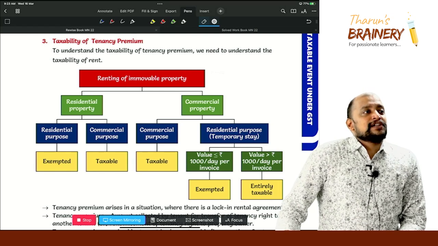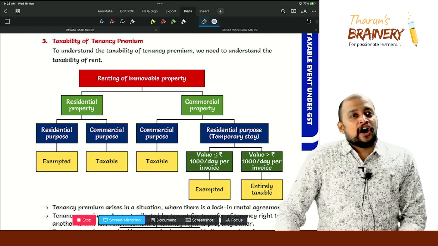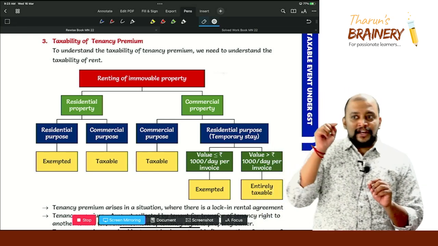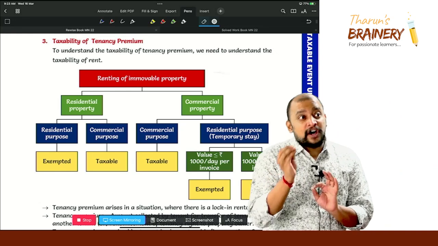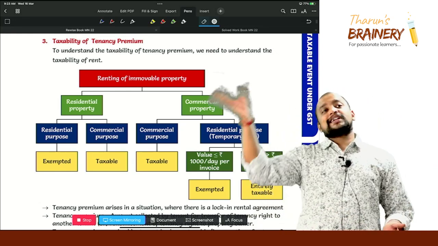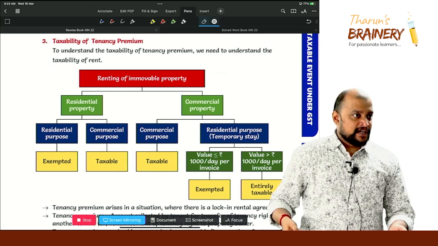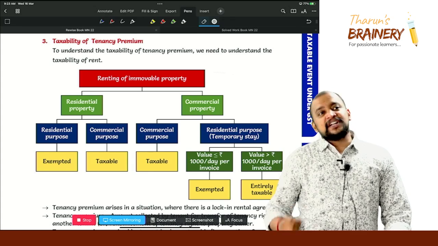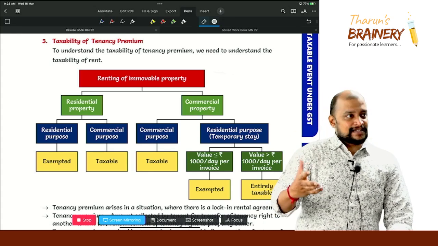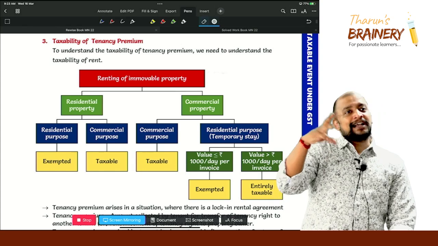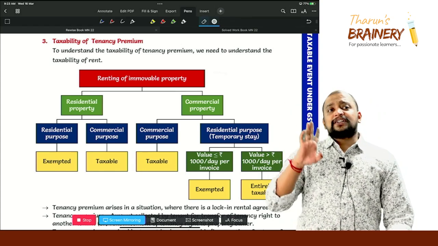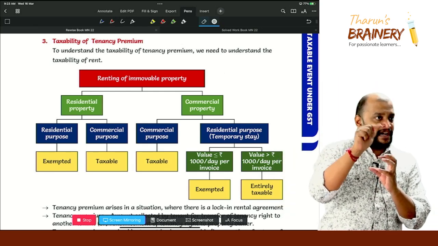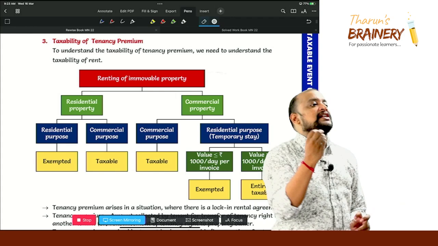Less than or equals to 1000 rupees per day or equivalent is exempted. Greater than 1000 rupees per day or equivalent, fully taxable. What is this equivalent? Sometimes we stay for 10 days as a package tour. So for 10 days you need to see how much we pay for the 10 days divided by 10 days. Then you will know the equivalent number. That's why they gave the word equivalent.